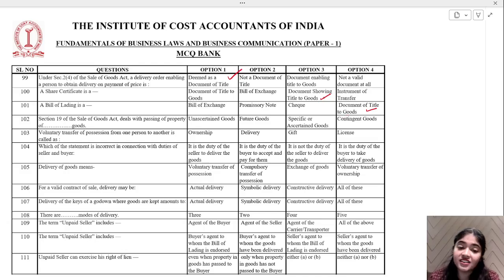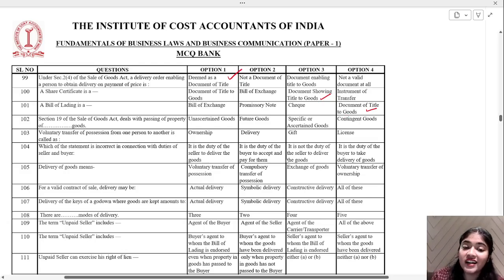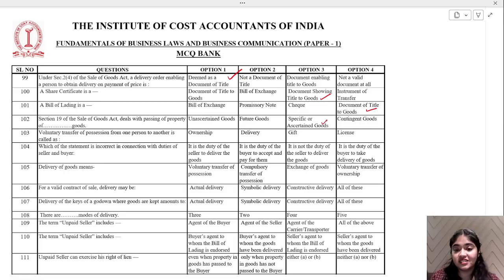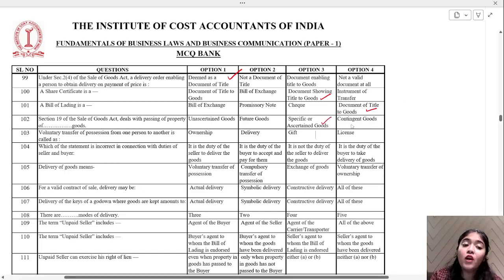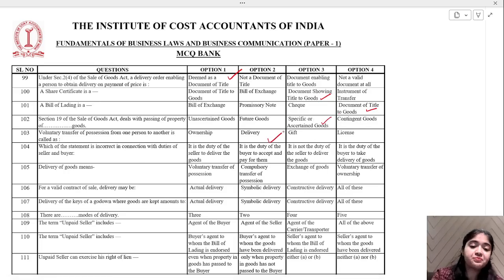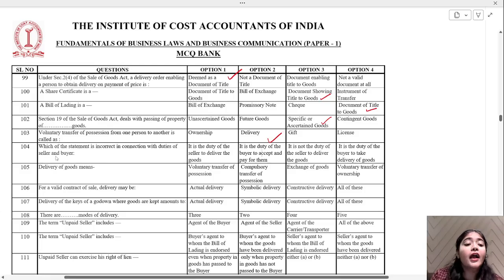Uncertain goods, future goods, specific or uncertain goods, or contingent goods. So specific or uncertain goods. Voluntary transfer of possession from one person to another is called delivery. Now, which of the statements is incorrect in connection with the duties of seller and buyer?